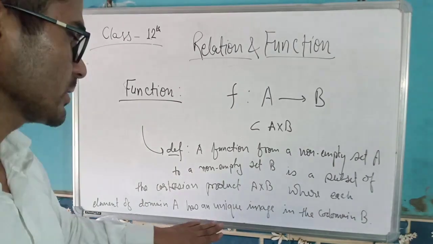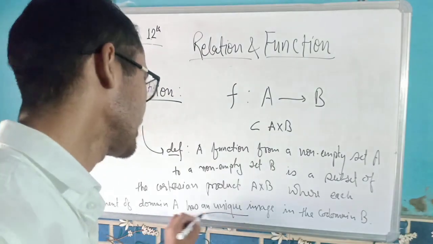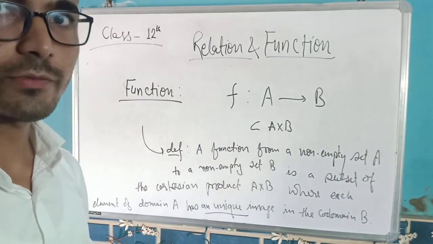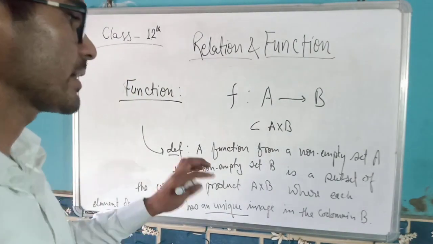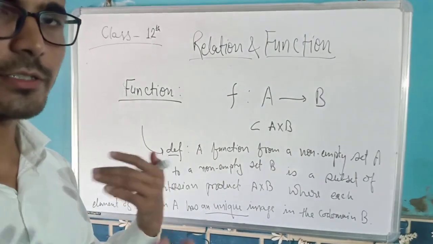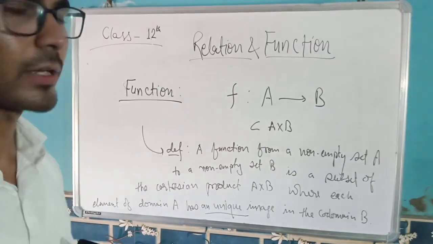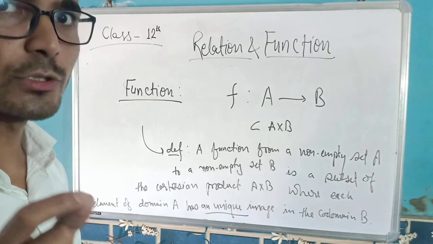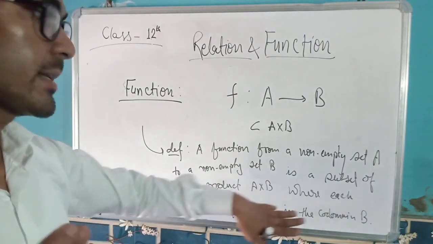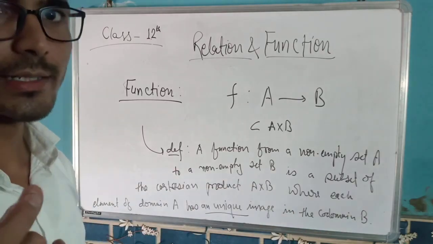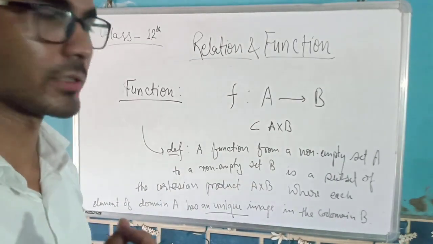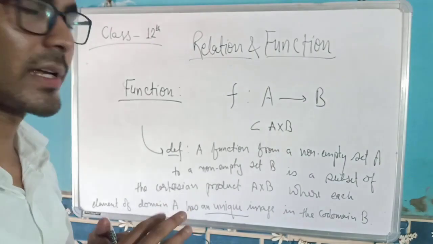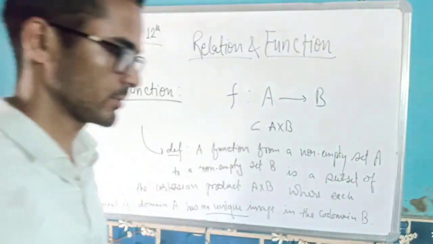Okay, so there is one important condition which is different from our relation. A relation is just a subset of the Cartesian product of A and B, right? But in the case of a function, each element of domain A has a unique image in the codomain B. So this uniqueness makes a function different from a relation. Okay, so I'll explain it to you with an example.